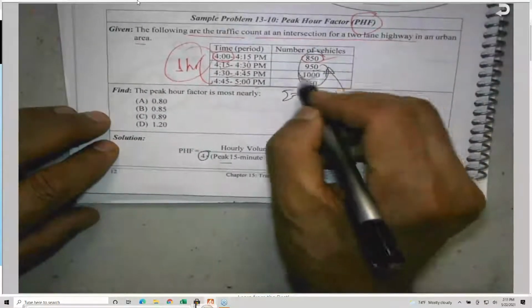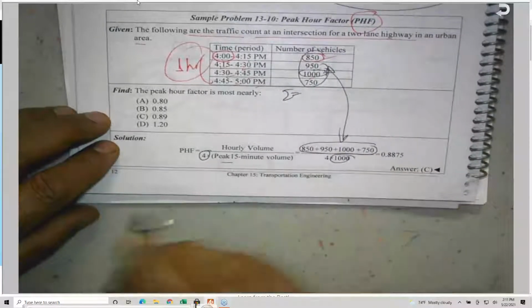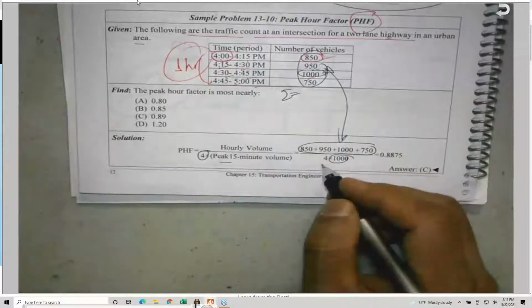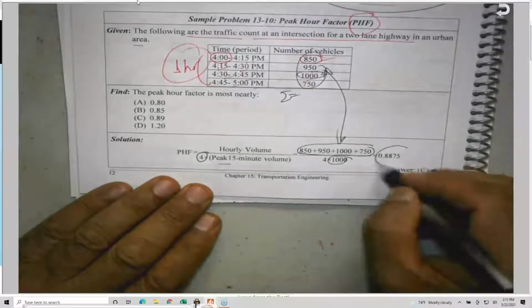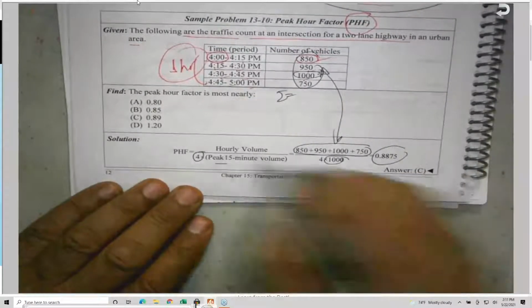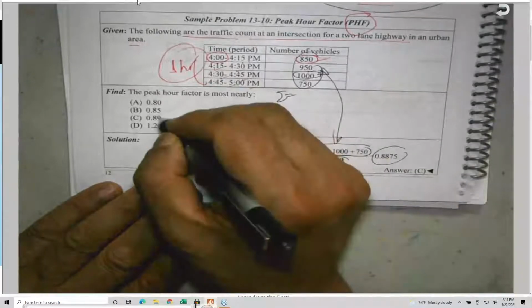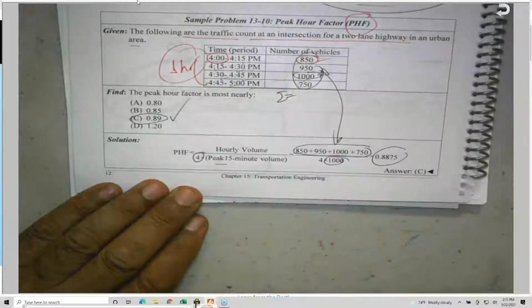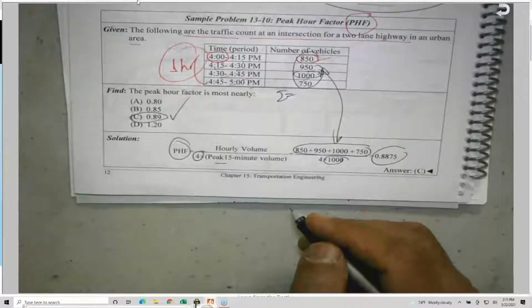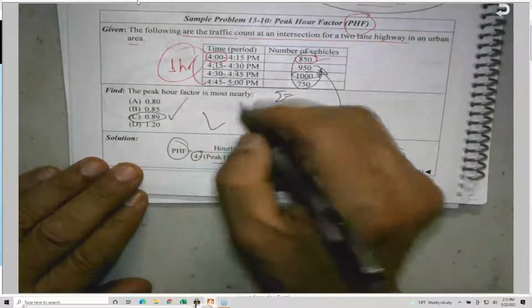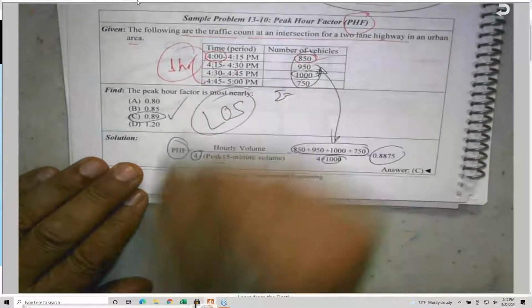Which one is the peak? It is 1,000. So I pick the peak 15 minutes within the peak hour. This will give you a number, 0.8875, so probably 0.89 is the best answer. This is how we calculate the peak hour factor, which you are going to see in another equation when we talk about LOS.